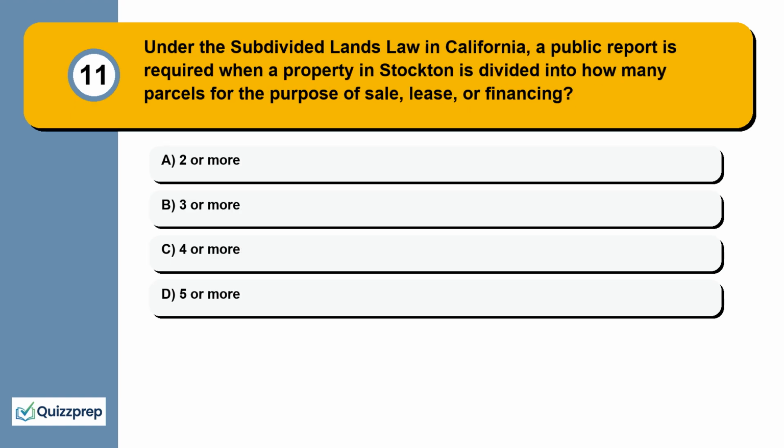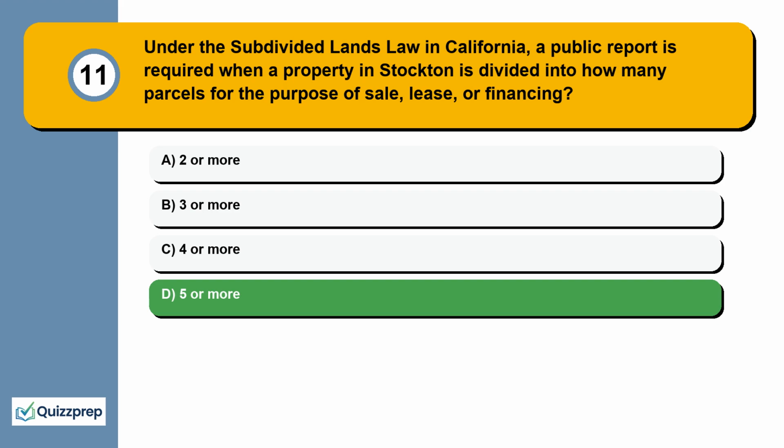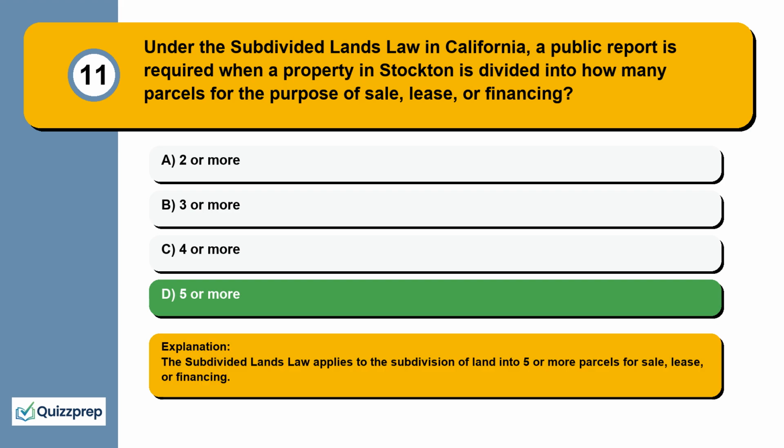Question 11. Under the subdivided lands law in California, a public report is required when a property in Stockton is divided into how many parcels for the purpose of sale, lease, or financing? 2 or more, 3 or more, 4 or more, 5 or more. The subdivided lands law applies to the subdivision of land into 5 or more parcels for sale, lease, or financing.